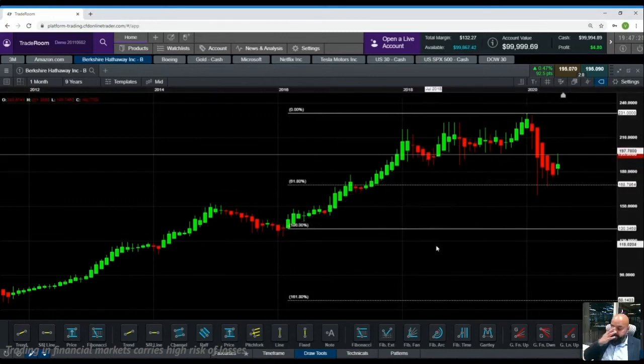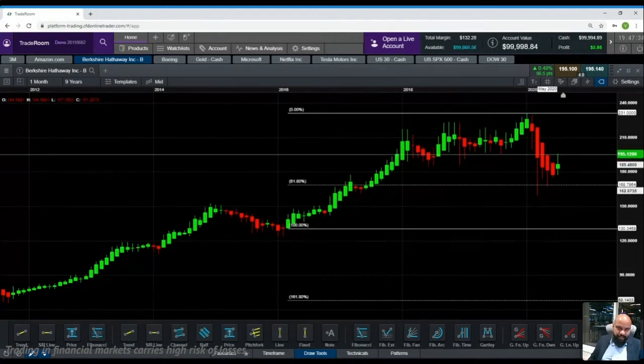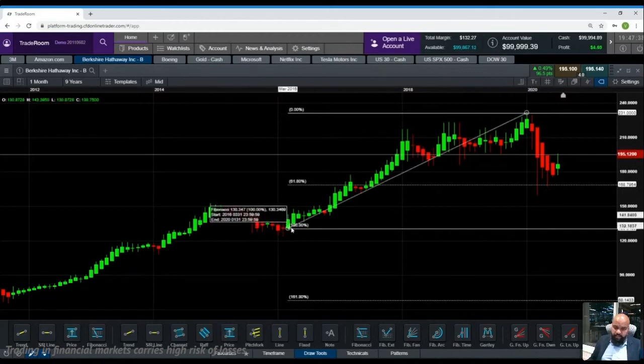Now I know most of it looks very easy and it looks very magical for us to buy. And if this is the case for every other stock where it comes back to 61.8 and people buy it, why isn't everyone a millionaire? That is the most common question I get.